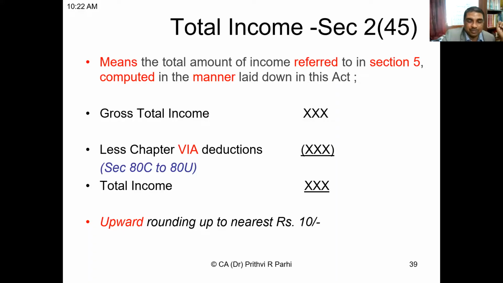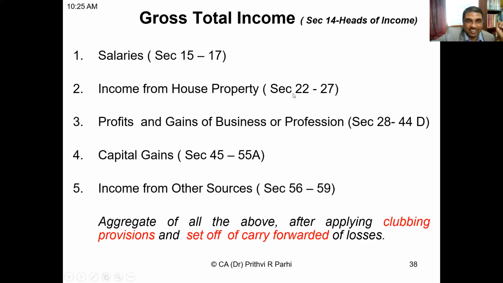The residential status? No, this is not residential status. There might be some things which have been repealed as of now. Yes, which has been repealed. You are 100% right. Now, when I showed you this slide, you see, salary starts from section 15 and ends with section 17. And income from house property starts from section 22. So what are these sections? 18, 19, 20, 21. These are missing.